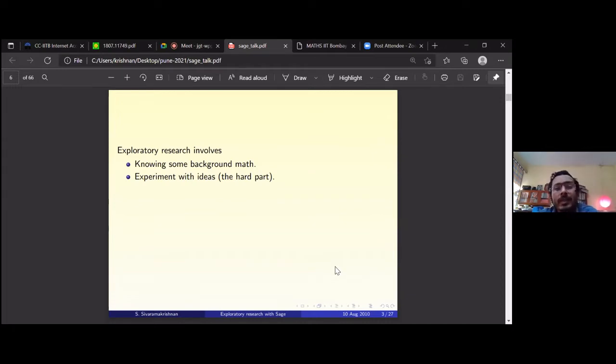So this experimenting with ideas is the hardest part. There is no substitute for this, and there is no formula for this. You have to try new things here. So here I recommend that you use Sage to save time, to try more examples, to gain confidence, to prove a statement, all these things. For all these kinds of tasks, you can use some programming language, in particular something like Sage. There are other free variants also, such as SciPy, scientific Python. There are quite a few things, so you can try whatever suits your purpose.